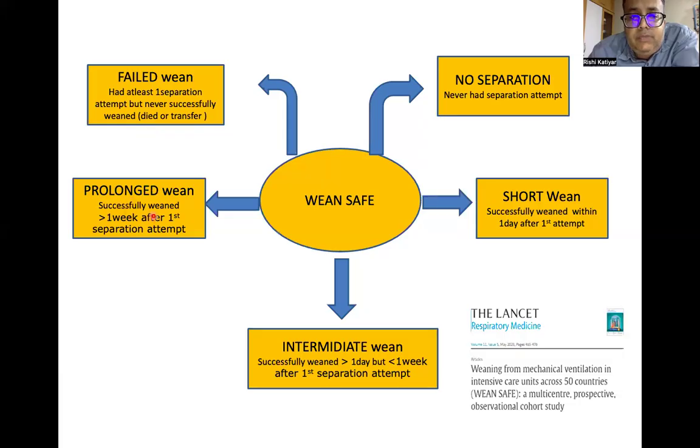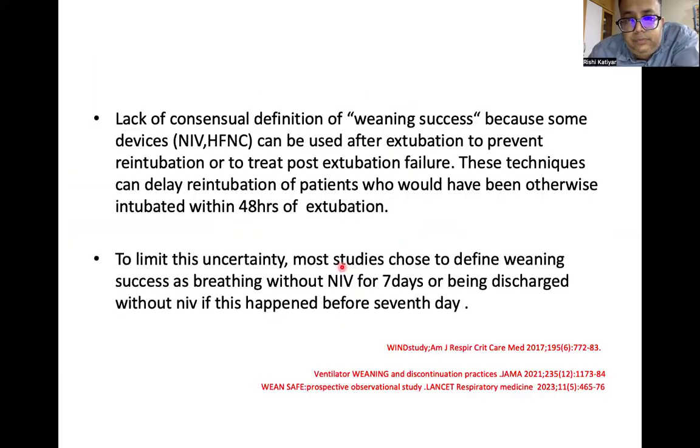Prolonged wean: successfully weaned more than 1 week after the first separation attempt. No separation: never had a separation attempt. Short wean: successfully weaned within the first day after the first attempt. Intermediate wean: within 1 day to 1 week of the separation attempt. So this is regarding the WIND trial. Regarding weaning success, some devices can be used after extubation to prevent reintubation, like HFNC, and these techniques can delay reintubation of patients who have otherwise been intubated within 48 hours.